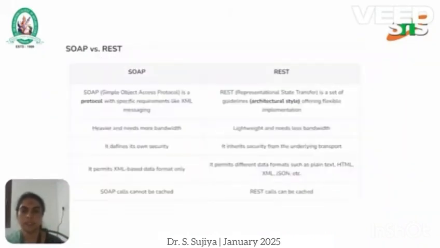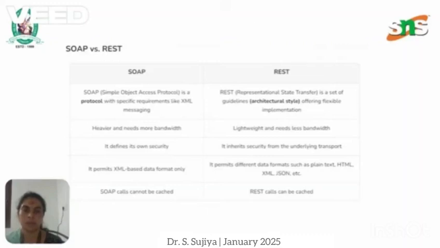And next, what is the difference between SOAP and REST? SOAP is simple object access protocol. REST is representational state transfer. SOAP is a protocol with specific requirements like XML messaging, whereas REST offers a flexible implementation. SOAP is heavier and requires more bandwidth, whereas REST is lightweight and needs less bandwidth. SOAP defines its own security, whereas REST inherits security from the underlying transport.